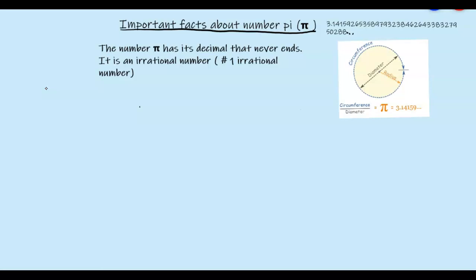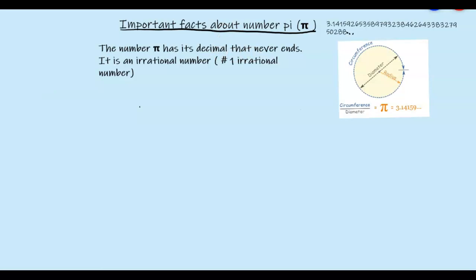3.14159653 58979, and it keeps on and on. It is an irrational number. Any number for which we cannot predict the next decimal is called irrational. This is my personal view: I would say this is the chief, the number one irrational number.